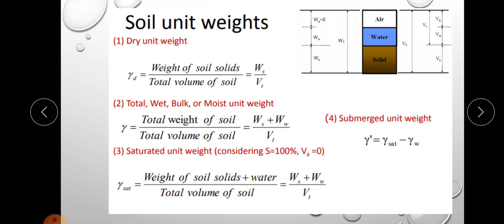So this unit weight of water, what is the value of unit weight of water? Gamma W is equal to 9.8 kilonewton per meter cube. This unit weight of water you have studied in your fluid mechanics. The value is 9.81 kilonewton per meter cube, or 10 kilonewton per meter cube, and in Newton per meter cube it will be 9810 Newton per meter cube.